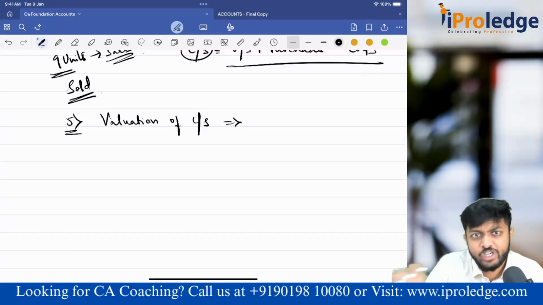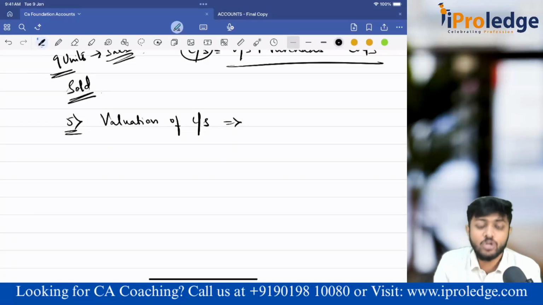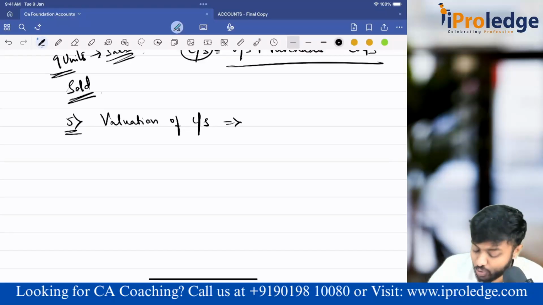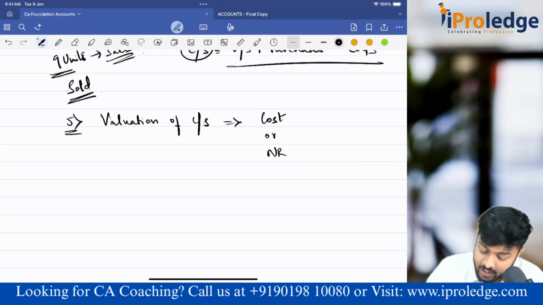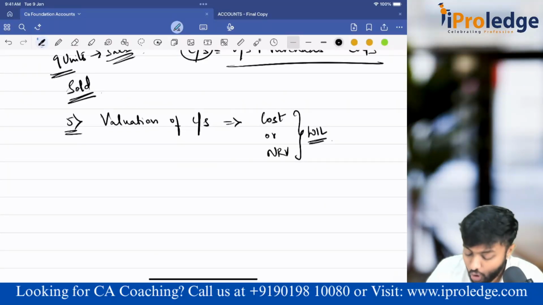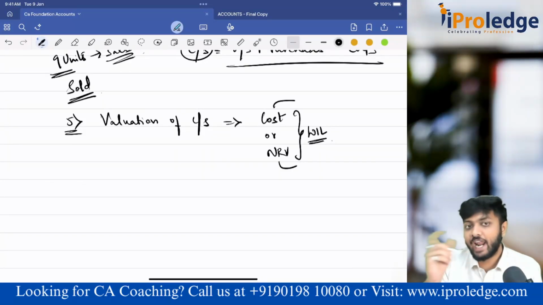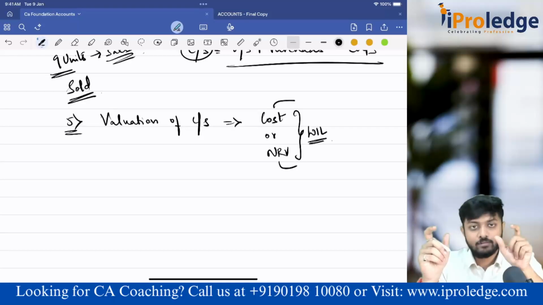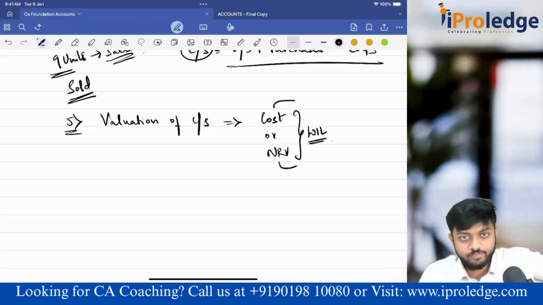Can I put 25 units in the trading account? Can I put 25 units in a journal entry? No, in a journal entry I have to put value. What value should I put? That we are learning here. Accounting Standard 2 tells that your closing stock should be valued at cost or NRV, whichever is lower. You have to take the cost of that particular inventory, then compare it with NRV. Compare both. Whichever is lower, take that value and value your closing stock at that value.